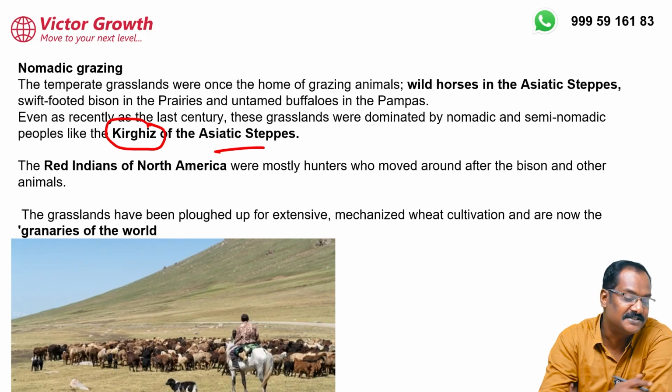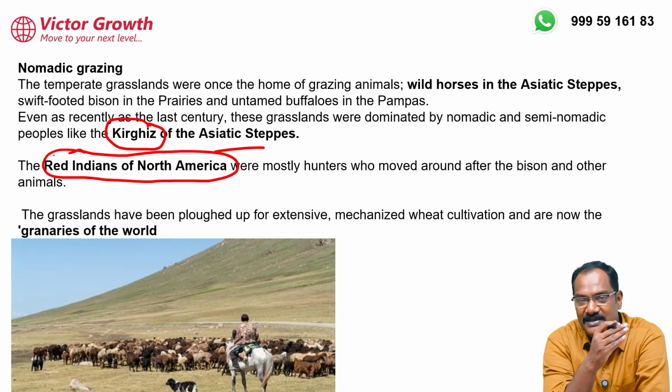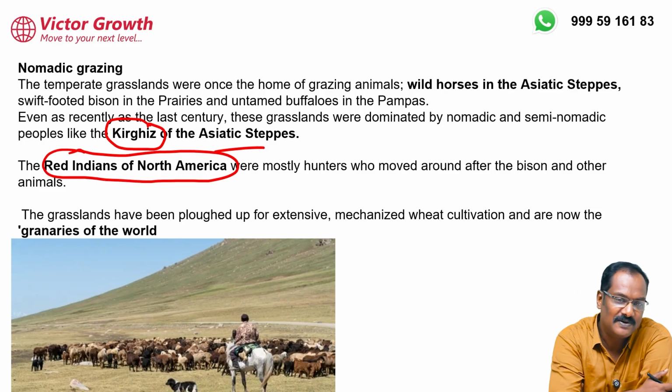Kyrgyzstan, Asiatic steppe, and Red Indians of North America also were doing the nomadic. Notice nomadic grazing basically means along with the sheep, along with the cattle, they will move from one place to another. That is what nomadic grazing is.